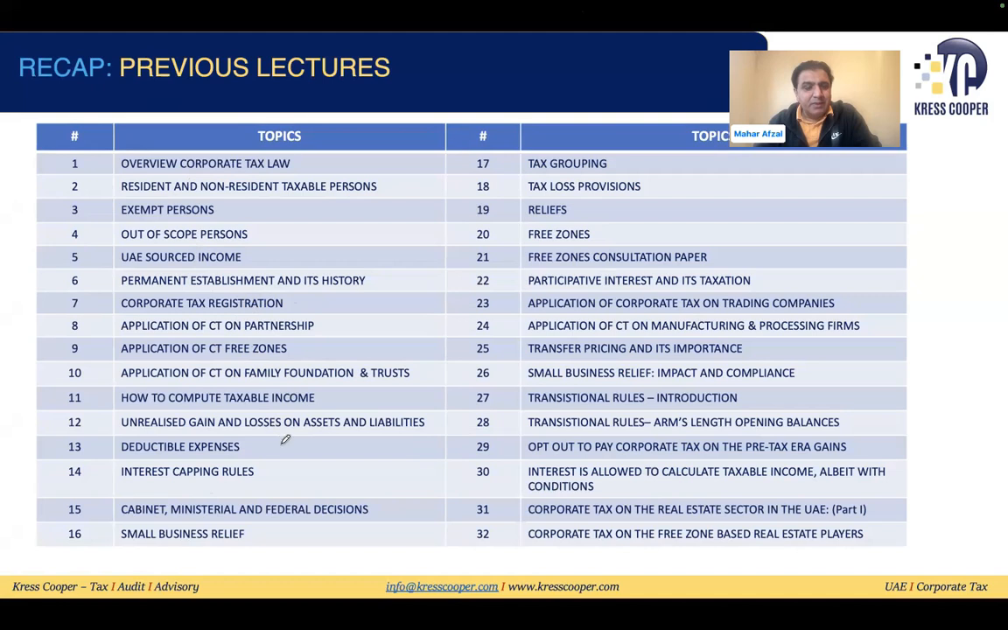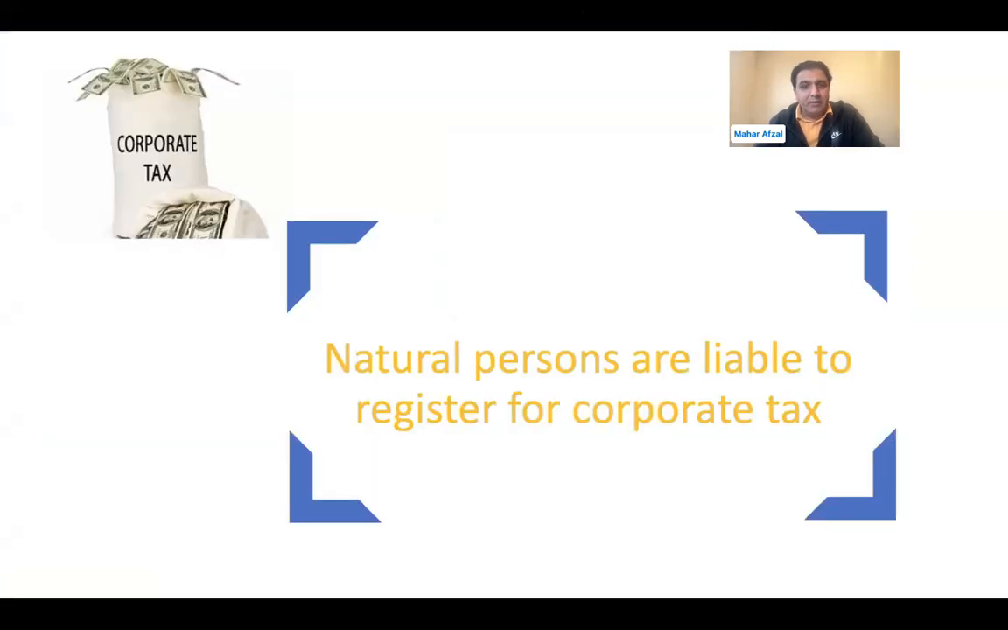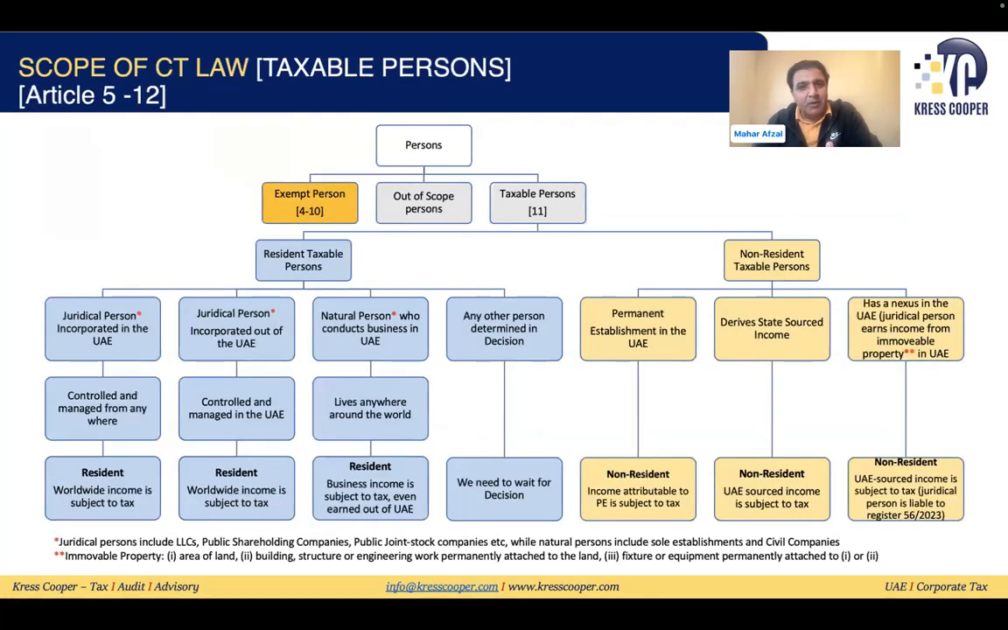Registration, free zones, taxable person, it should be here principally. Taxable person, which are the taxable person, which are not the taxable person. So natural person are liable to register for corporate tax. I'm going back to the very basic slide that I have prepared. It will give you very comprehensive scenario that already discussed that the persons can be classified into exempt persons, out of scope persons, or taxable persons.